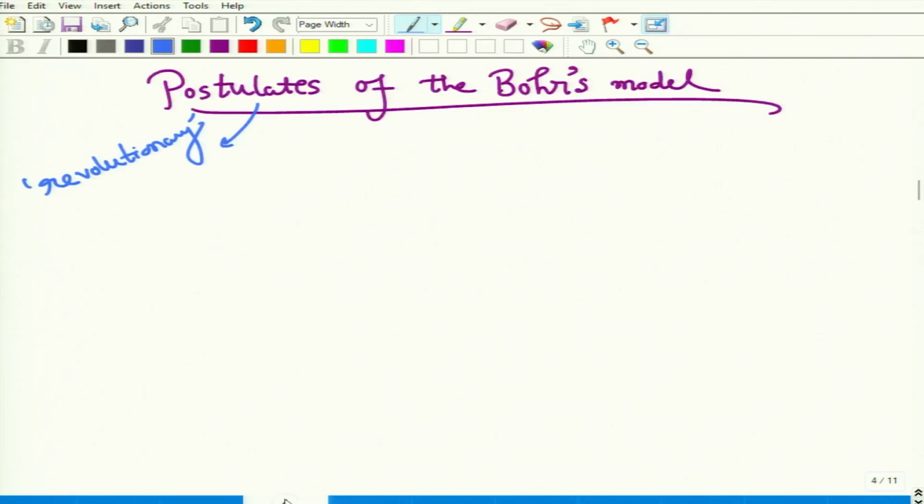Welcome back. In the last part, we started the Bohr's model. We have discussed already three points, which are the continuation from the Rutherford model. Now in this part, we will start the postulates of the Bohr's model.